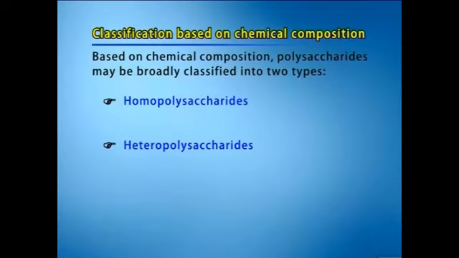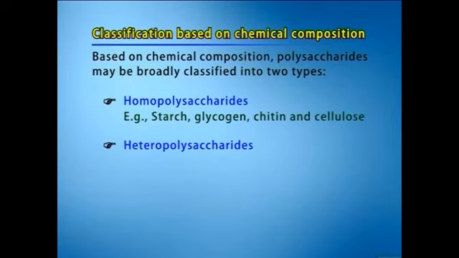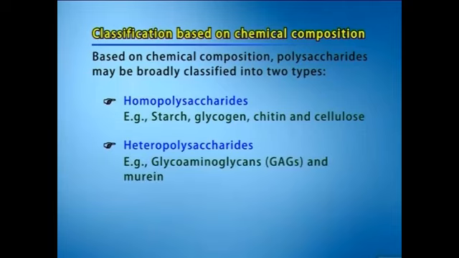The other classification system is based on chemical composition. Based on chemical composition, polysaccharides may be broadly classified into two types: homopolysaccharides and heteropolysaccharides. Common examples of homopolysaccharides are starch, glycogen, chitin, and cellulose. Examples of heteropolysaccharides include glycosaminoglycans, GAGs, and murein, etc.